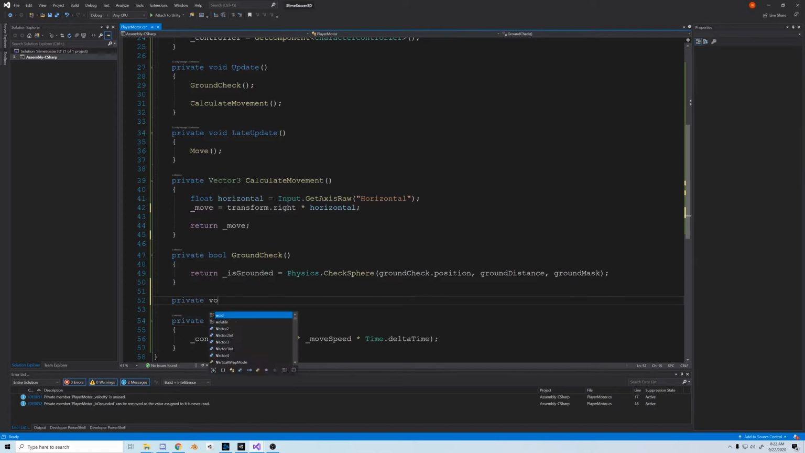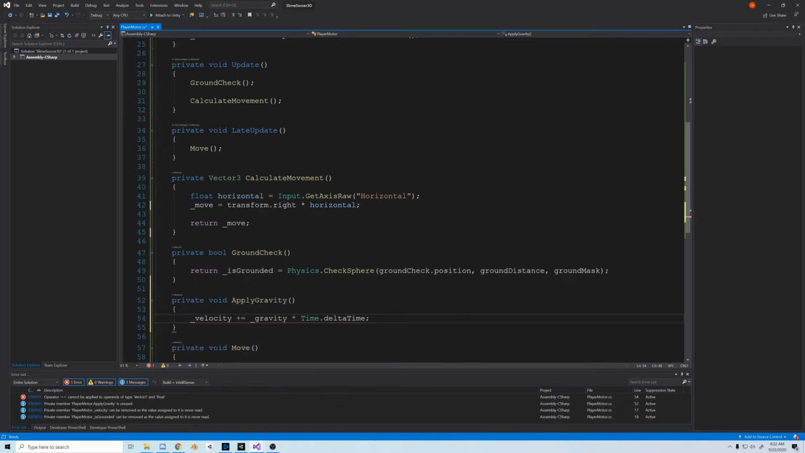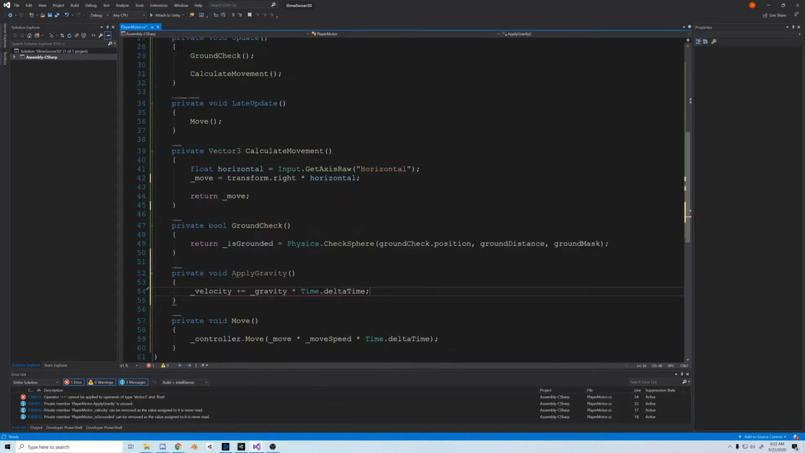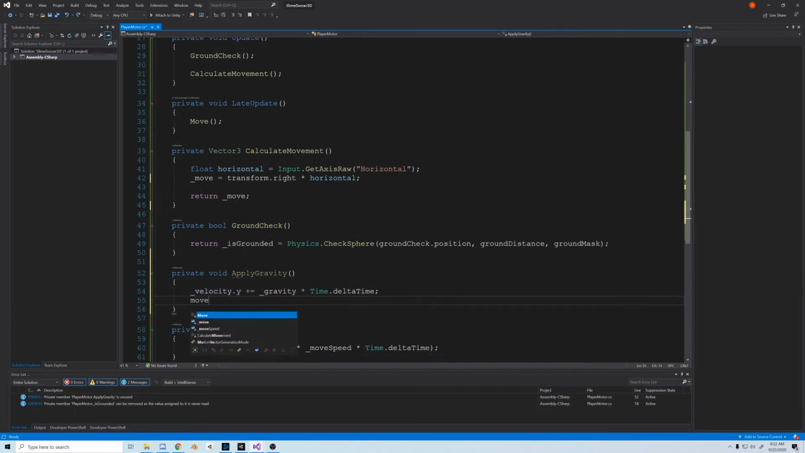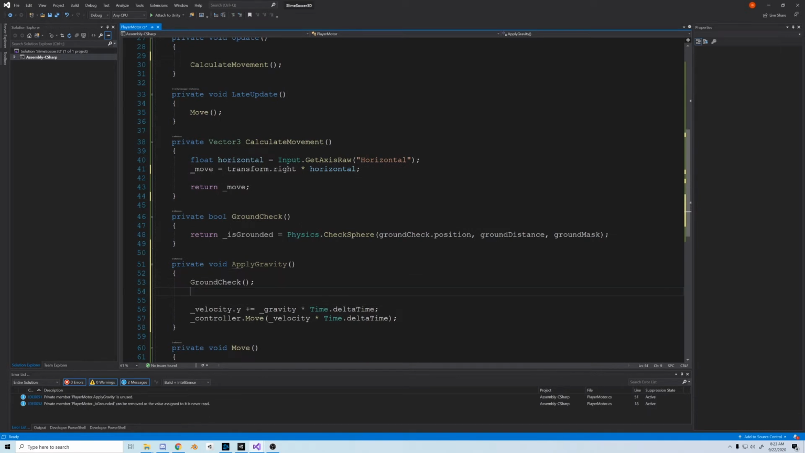Now, let's do something about our gravity. I'm going to create a void function called ApplyGravity. There's a simple formula to apply gravity that I learned from Brackeys, who I hope is having a great time now he's away from YouTube. We just add gravity times Time.deltaTime to our y velocity. Then, to make it apply, we use controller.Move with our velocity times Time.deltaTime. We can also move the ground check from the Update function to the gravity function. My main goal with this is to keep Update as clean as possible.